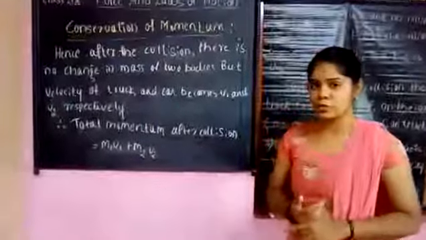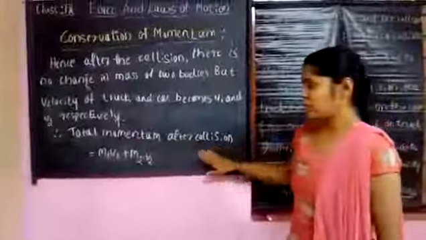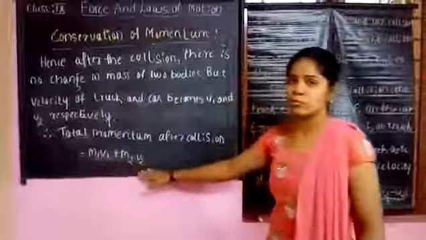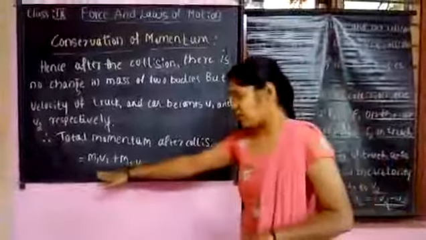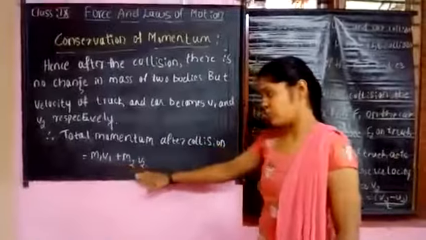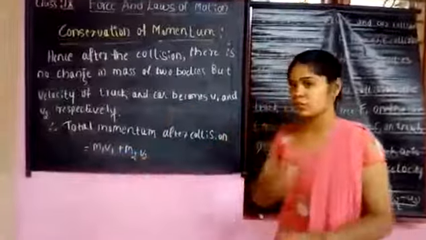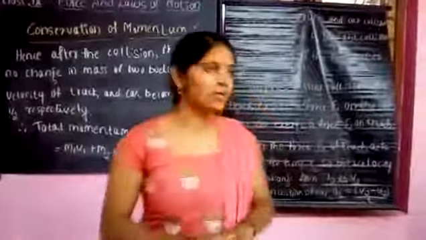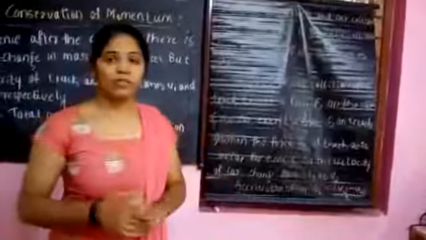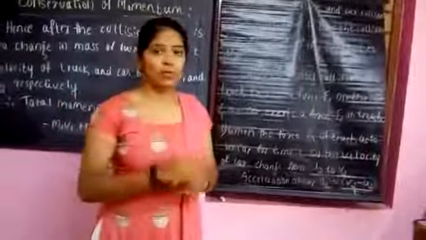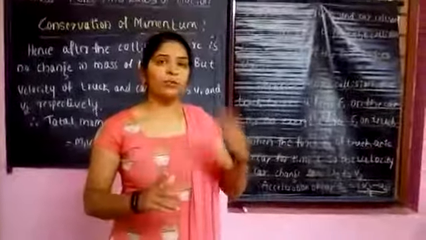So what will be the total momentum? Total momentum after the collision will be m1 v1 plus m2 v2. Before collision, what is the momentum? m1 u1 plus m2 u2, and after the collision the momentum will be m1 v1 plus m2 v2. Remember, we have to consider the short interval of time of the collision and the momentum of both the objects, so we will get the force of both the bodies.